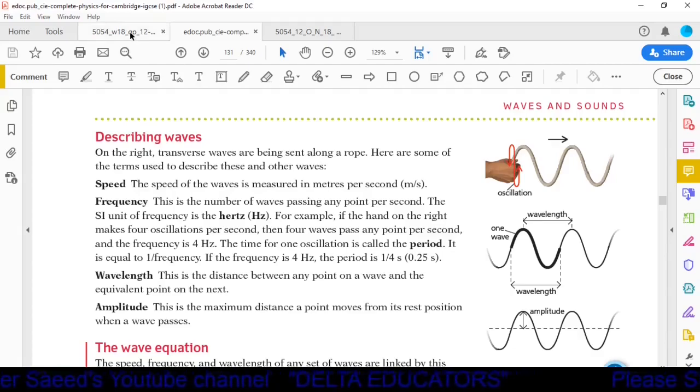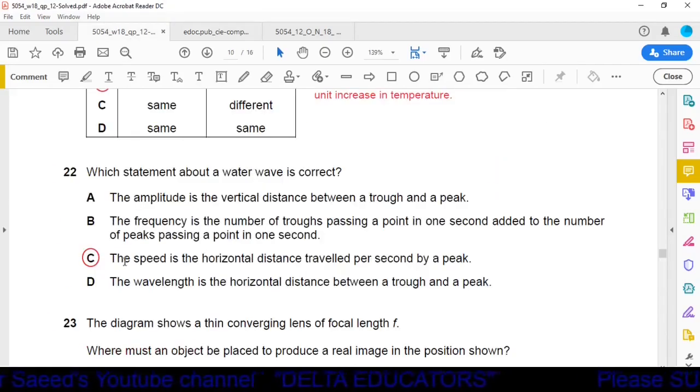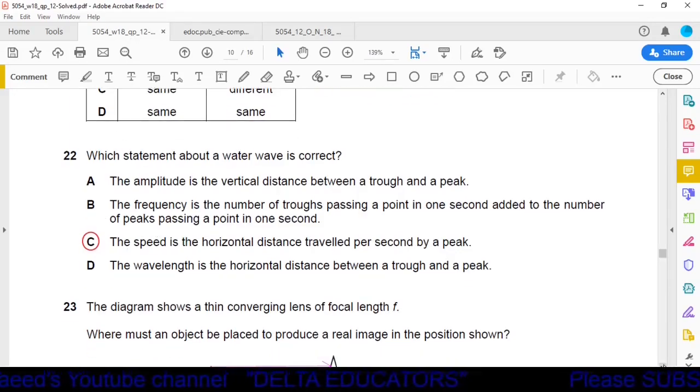So this option is correct, option C is correct. Okay, what is written in option D? The wavelength is the horizontal distance between a trough and a peak. No, wavelength is the horizontal distance between two troughs or between two crests. So this option is also incorrect. Option C is the correct one.